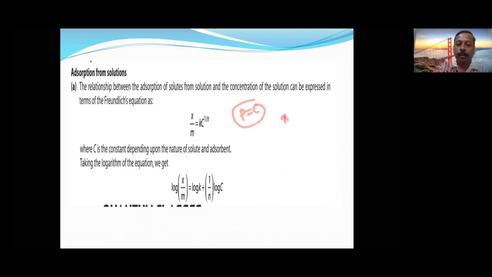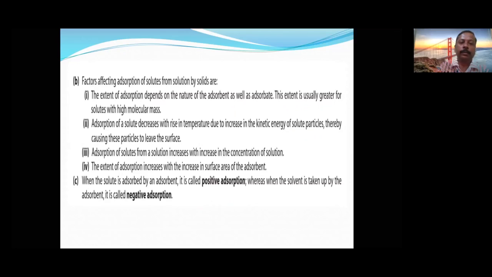There it was x upon m is equal to k into p to the power of 1 by n. But here pressure is replaced with concentration, then you will get this formula. Okay, and the rest is all the same. Wherever you find pressure, you substitute concentration. That is the difference. If you know that logic, then everything is very, very easy. Okay, now let's see the next slide.